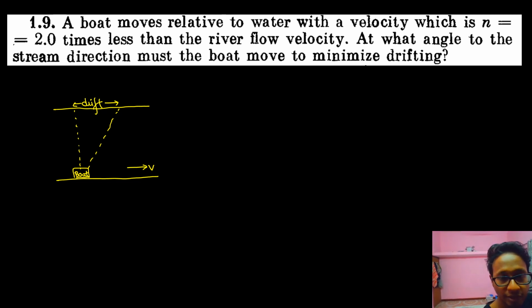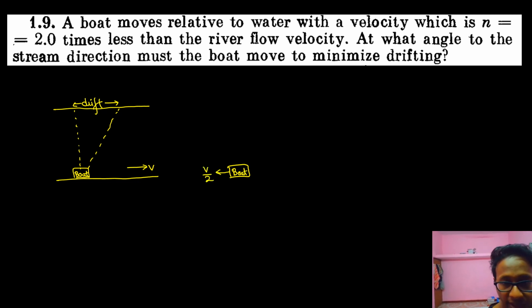Now see out here. Even if the boat travels with its full capacity v by 2 in this direction, and the direction of the river is this side, even at this extreme condition the boat cannot minimize drifting, because the river velocity is much higher than the capacity of the boat.